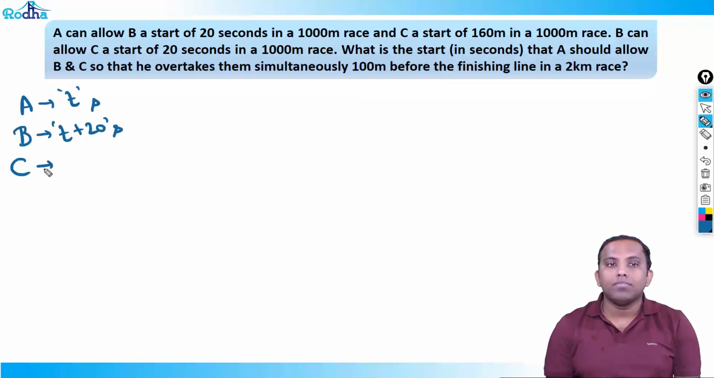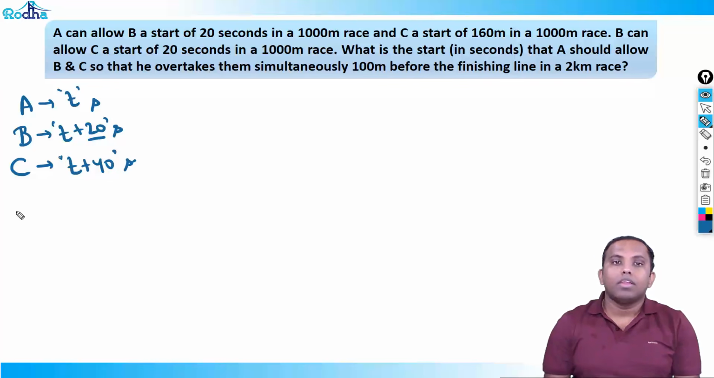Similarly, C will take how much time? B can allow C a start of 20 seconds. That means C has to run 20 seconds extra than B to complete the race. So C will take a further 20 seconds extra: T plus 20 plus 20, which becomes T plus 40 seconds. That is the funda behind it.